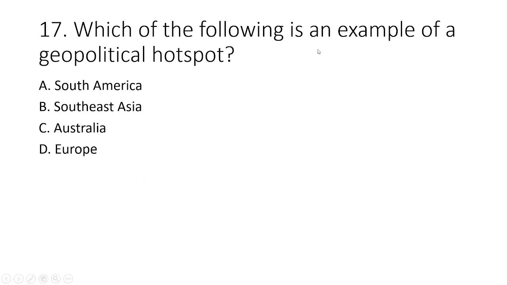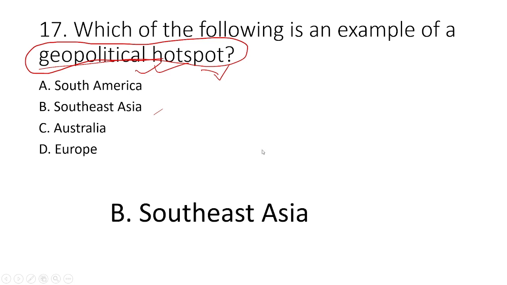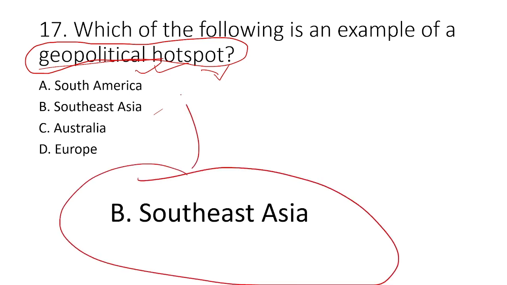Next question is, which of the following is an example of geopolitical hotspot? Okay, geopolitical hotspot. There may be many geopolitical hotspots in the world, but out of these 4, which one is a geopolitical hotspot? So South America, Southeast Asia, Australia, Europe. The correct answer is Southeast Asia. Southeast Asia is a geopolitical hotspot.